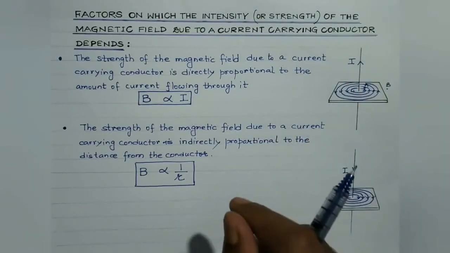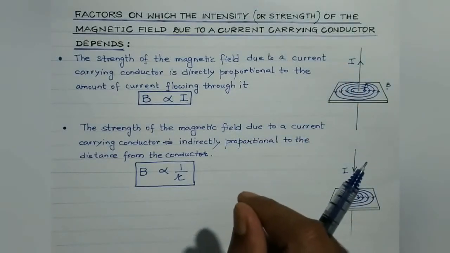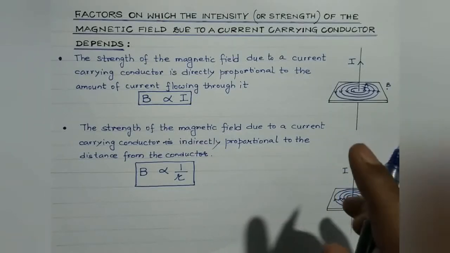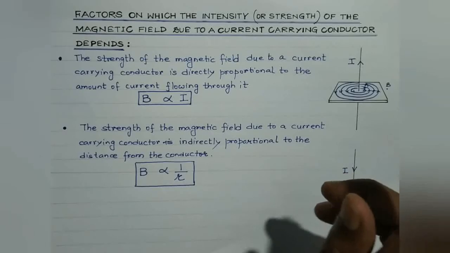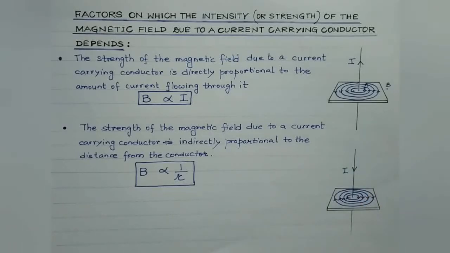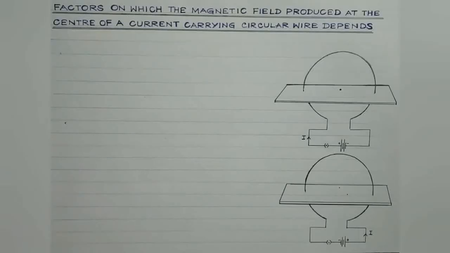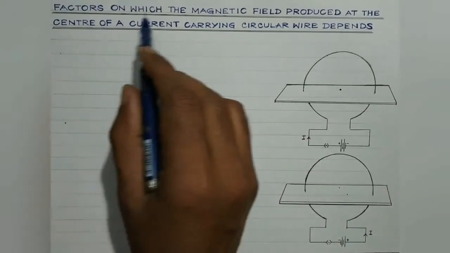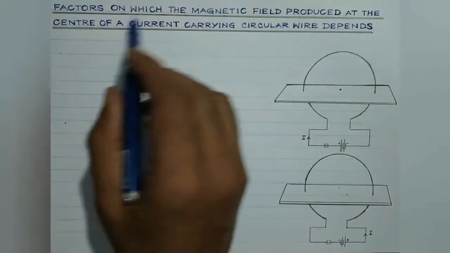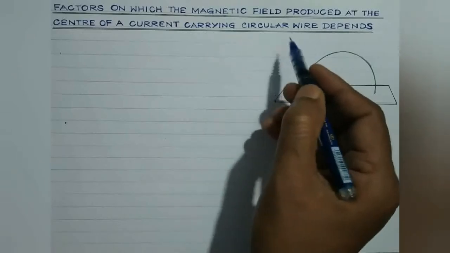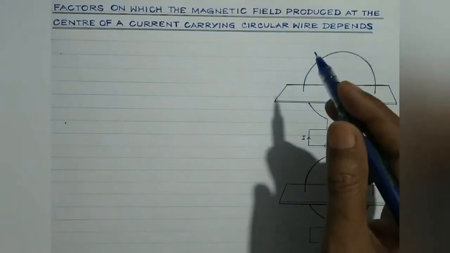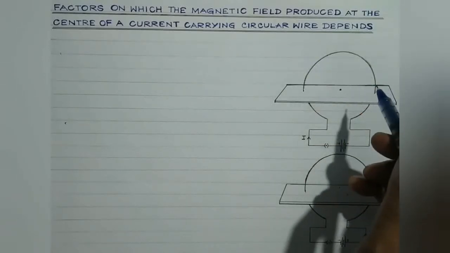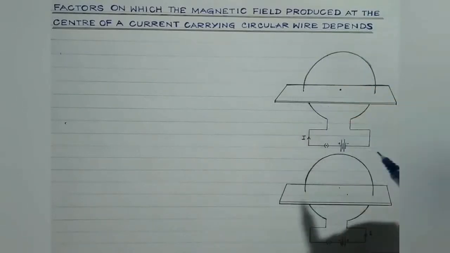While on the other hand, in case of moving beam of neutrons, you are aware they are neutral particles, they do not constitute electric current. Hence, magnetic field will not be set up around the beam of neutrons, right? Now students, let us discuss the factors on which the magnetic field produced at the center of a current carrying circular coil depends. In the earlier case, we have considered a straight current carrying conductor. Now we will consider the case of a current carrying circular loop.